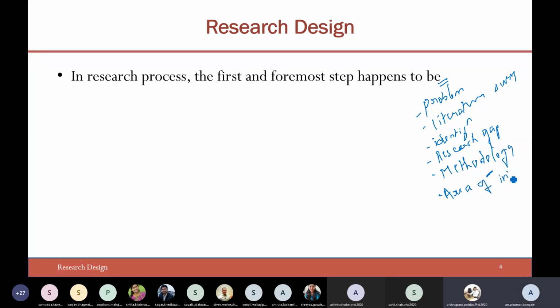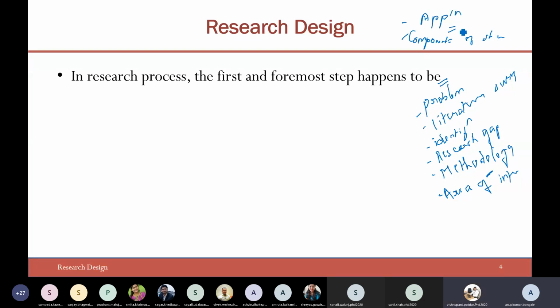Different components of the study in a logical way. Sorry, I'm getting some more points. Components of the study. Application.